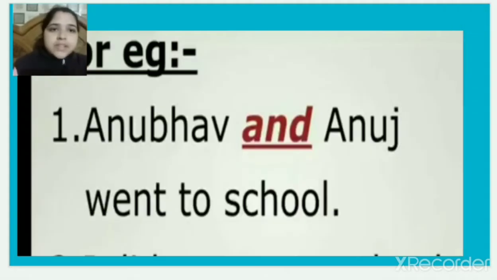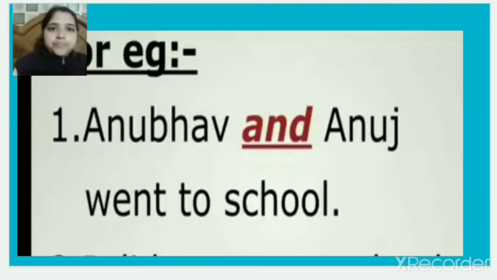For example, Anubhav and Anuj went to school. If I am telling, Anuj went to school, Anubhav went to school, and I want to join both the sentences, I will use and: Anubhav and Anuj went to school. Both are going to school. I have made these two sentences into one by joining them with the word and.